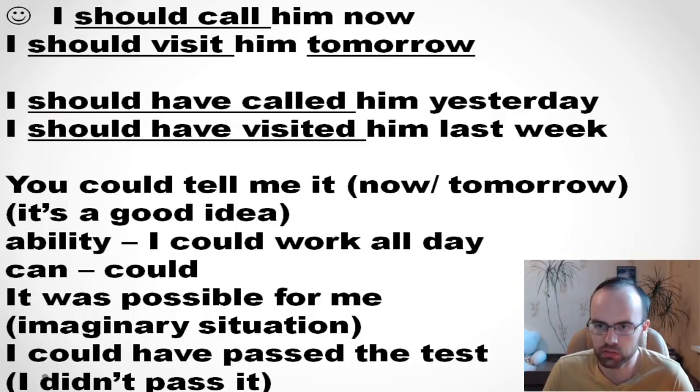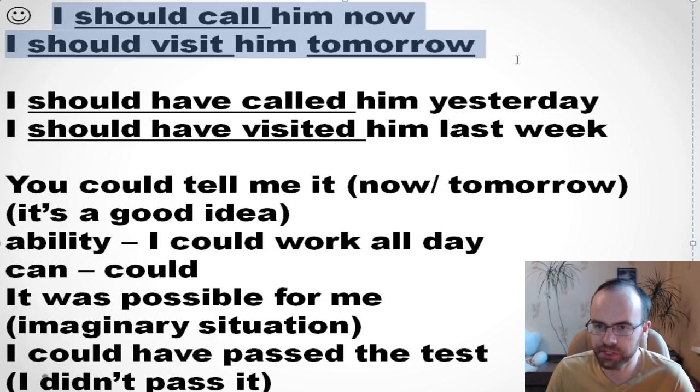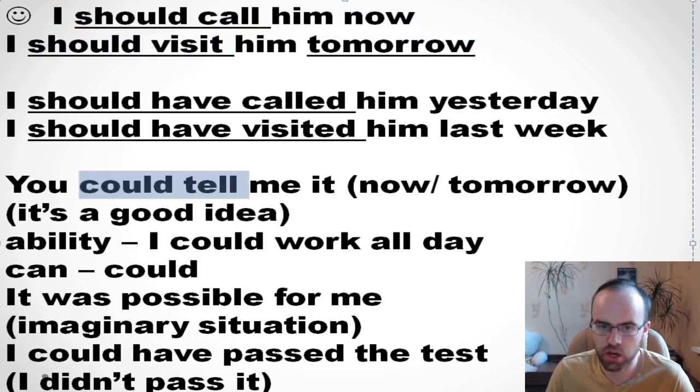So I hope you understand it. So let's revise it shortly. I should call him now. I should visit him tomorrow. I should have called him yesterday. I should have visited him last week. You could tell me it now or tomorrow. It's a good idea. So we use could in the past if it's about our ability.